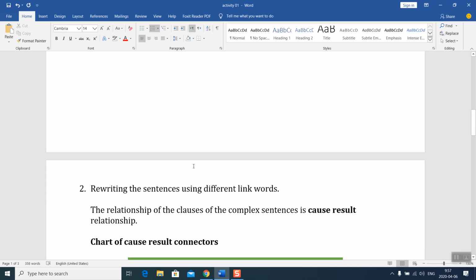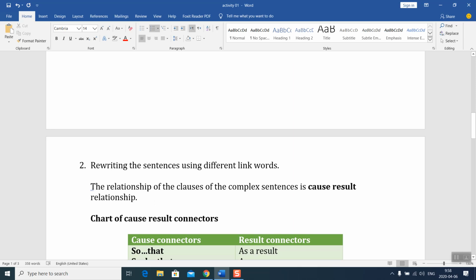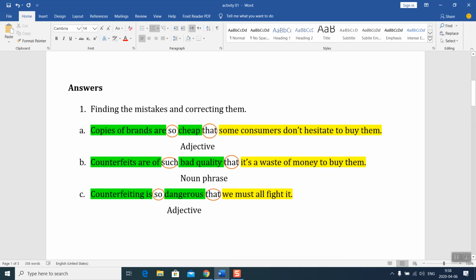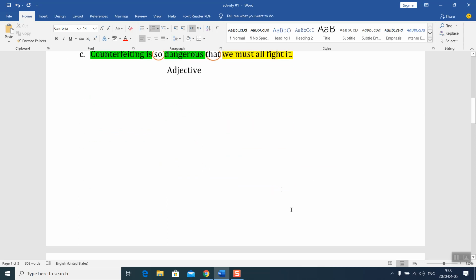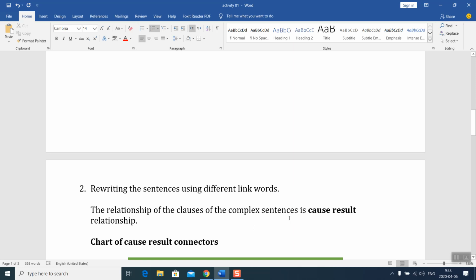Second, let's move to the second question: rewriting the sentences using different link words. Here we must know the relationship between the clauses of the complex sentence. I mean by clauses here the green and yellow. What is the relationship between them? As I said, the relationship between the first part and the second part is cause and result.